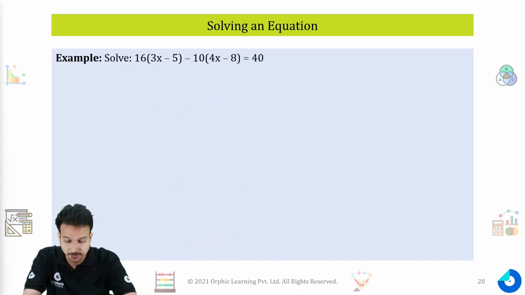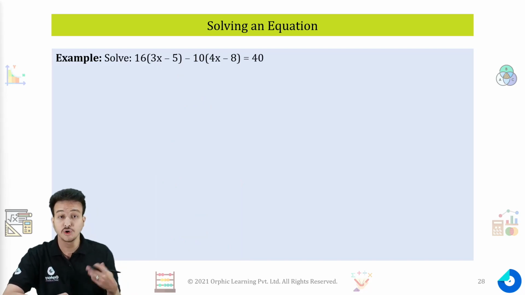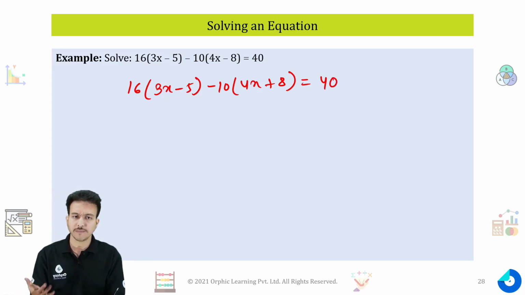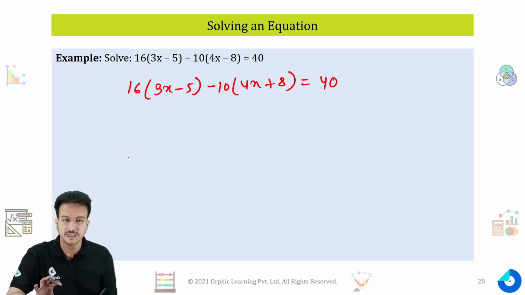Let's move further. Now there will be more complex problems of the same type. Let's try to do this: 16 times (3x minus 5) minus 10 times (4x plus 8) is equal to 40. Now there are so many methods to solve this. The best method is to open your brackets.